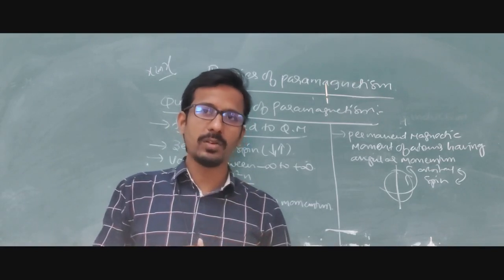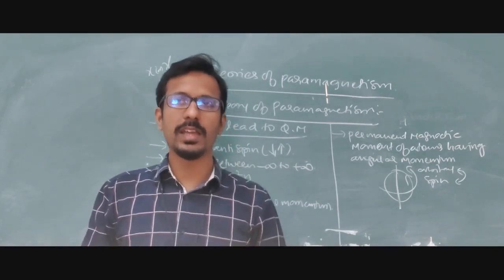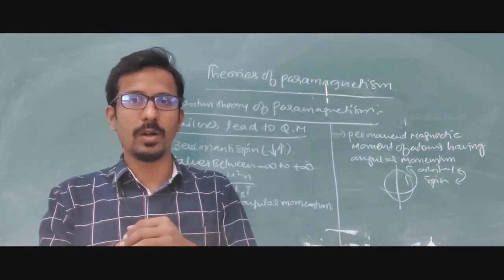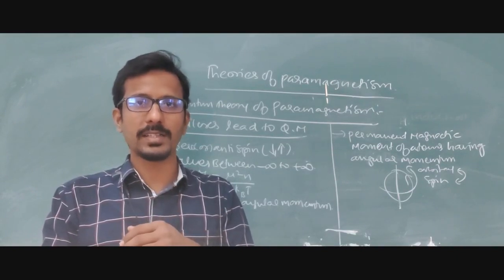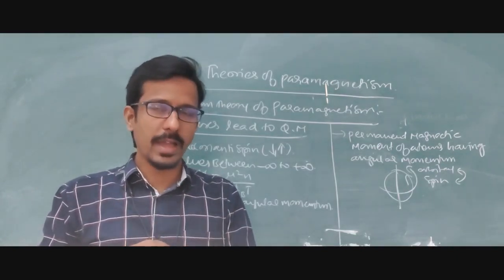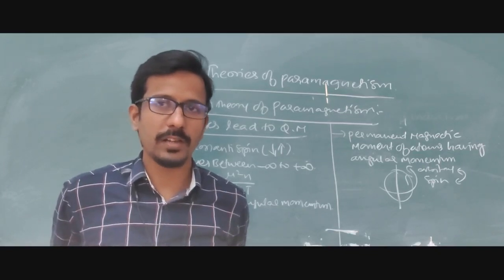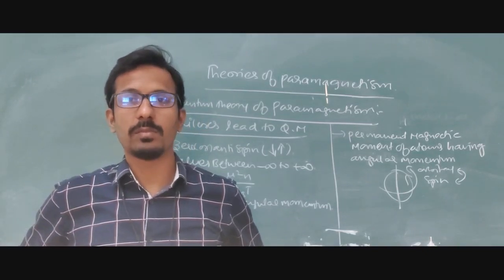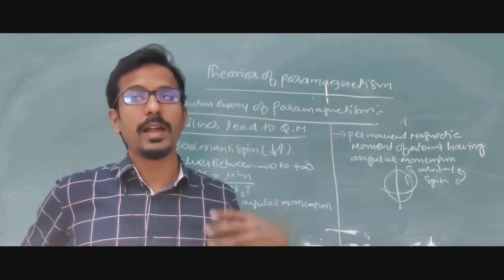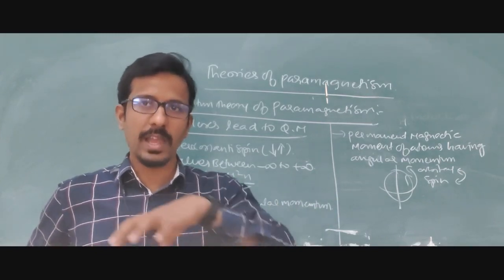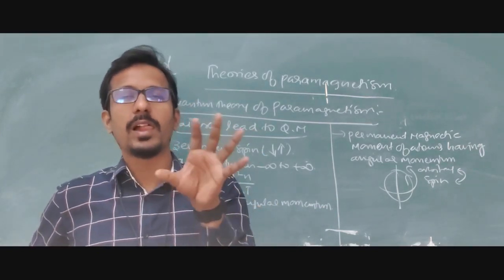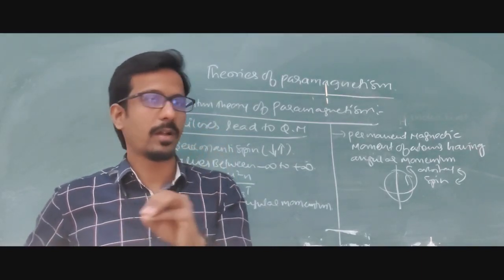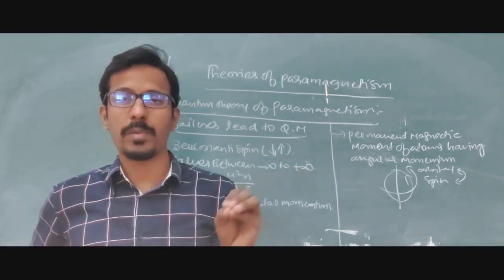So in detail we will discuss in the next class what quantum mechanics actually is and how it deals with permanent magnetic moment or permanent magnetism, and how to understand it. Like that we can understand the different concepts of permanent magnetism. Definitely we should take the failures into consideration, but it is not called a failure. Whatever conditions are available, depending on that we are able to develop the origin of permanent magnetic moment. Understood? So that is the theories of permanent paramagnetism.